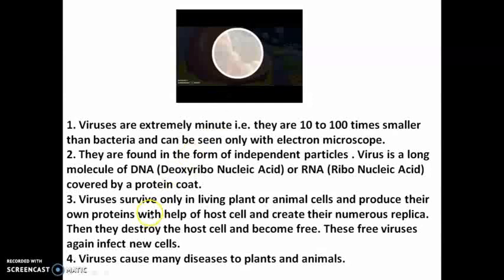Host cell means, suppose the virus is in my body, so I am the host cell for the virus. Then it creates its numerous replicas. Replica means increasing in number, from 1 to 100 to 1000 to lakhs, and they increase very fast. Then they destroy the host cell and become free, and these free viruses again infect new cells.